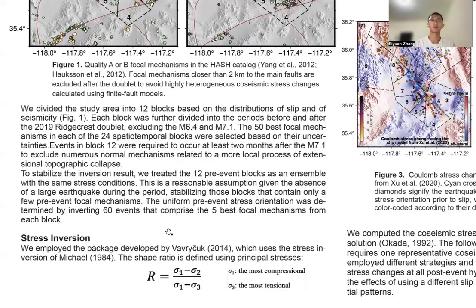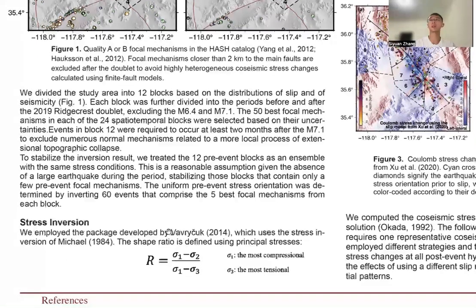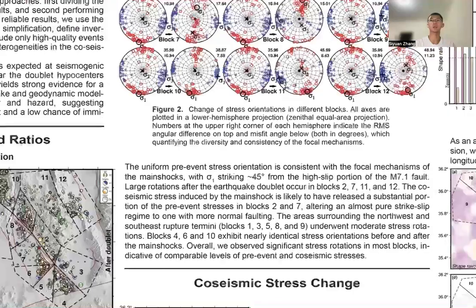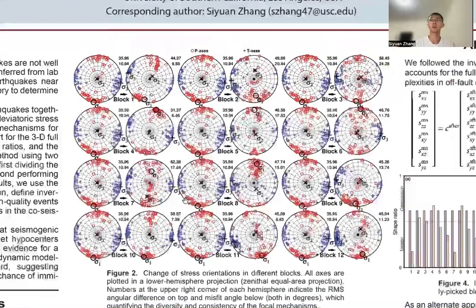We employed the package by Cook 2014 to invert for the stress orientations and ratios, and the results are shown here in Figure 2. Each block has two panels for its pre- and post-event stress orientations, and the left ones are the uniform pre-event stress orientation, which is the same as we assumed. The uniform pre-event stress orientation is consistent with the focal mechanisms of the mainshocks.